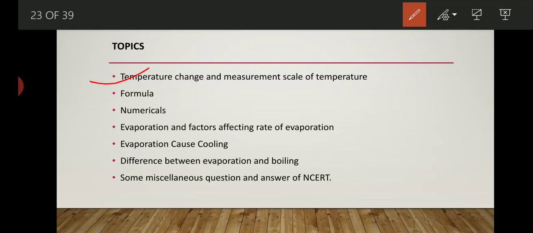Second topic is formula, means what are the conversion formulas of measurement scale from one scale of temperature to another scale that we will discuss. Some numericals based on the temperature scale that we will discuss.